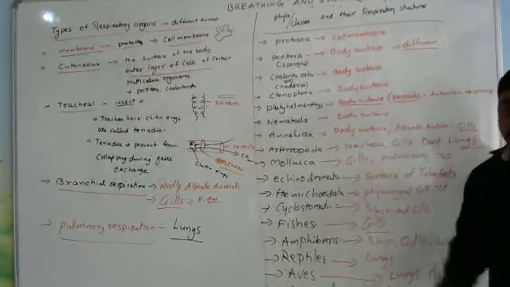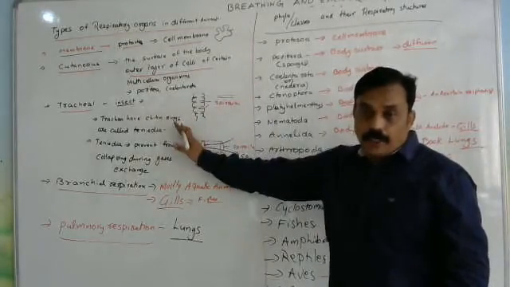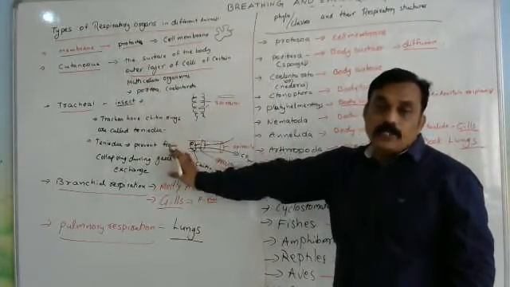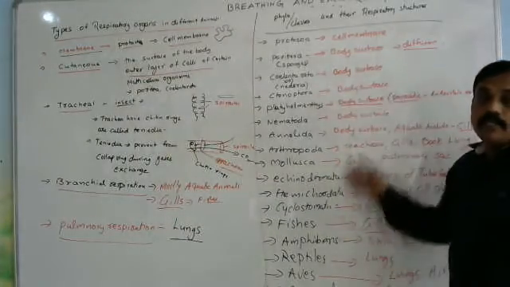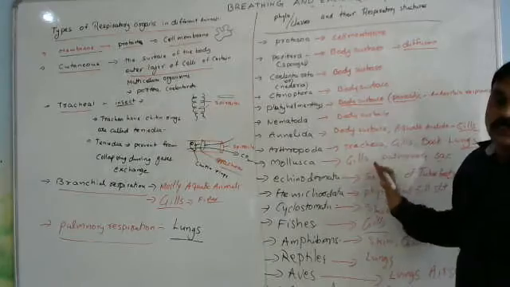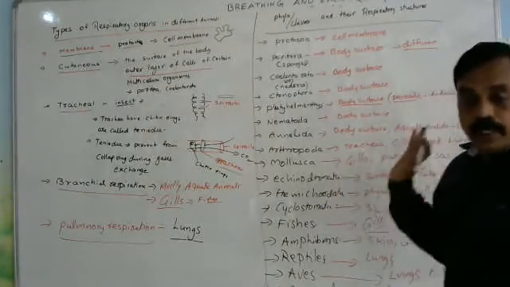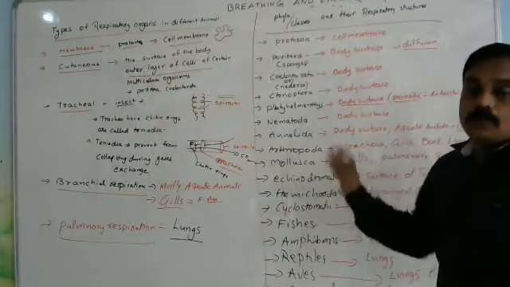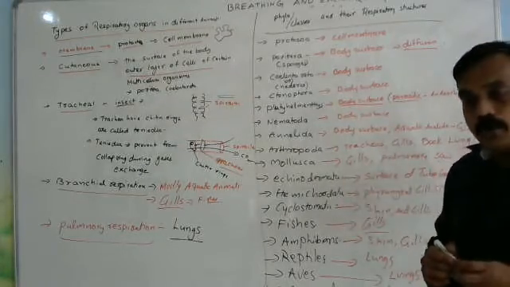These are the respiratory structures of different phyla, the types of respiration in different animals and the structures useful for respiration. Is it clear to everyone? Try to take down each and every point in your notes. It is useful. Whatever I give, take everything down in your notes. Okay, now.